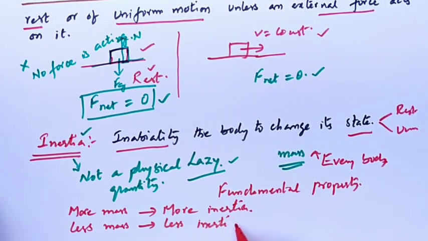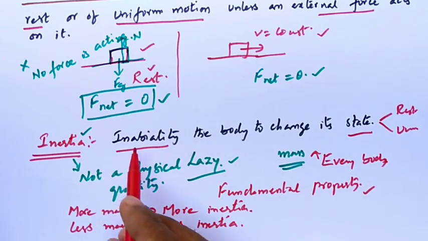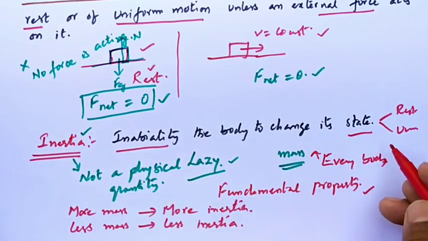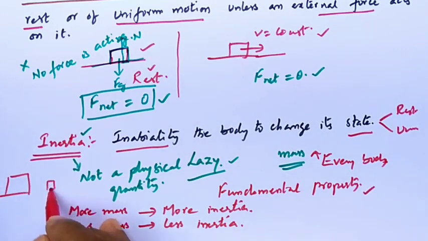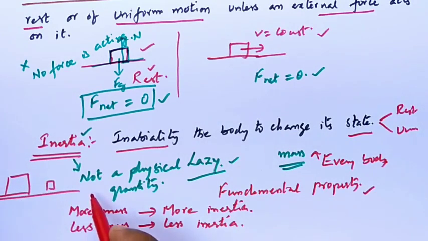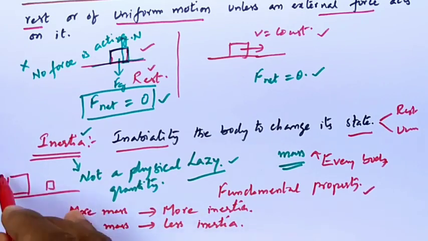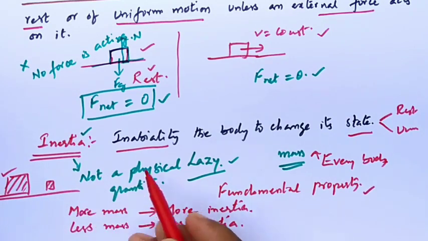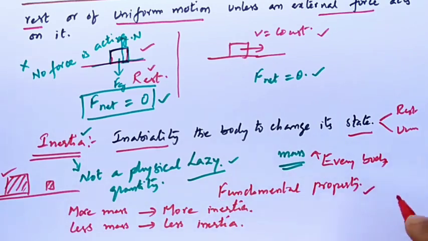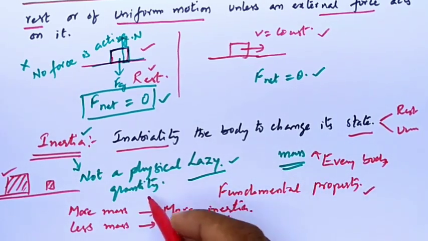It is the fundamental property of the body, the inability of the body to change its state. If there is a huge body and a small body, both in the state of rest, which has more inertia? Definitely the more massive body has more inertia than the smaller mass. Clear? So this is the fundamental property of the body. It's not a physical quantity, remember that.